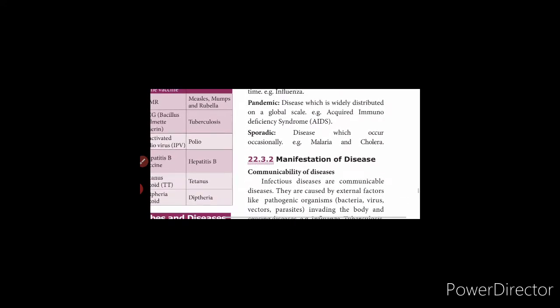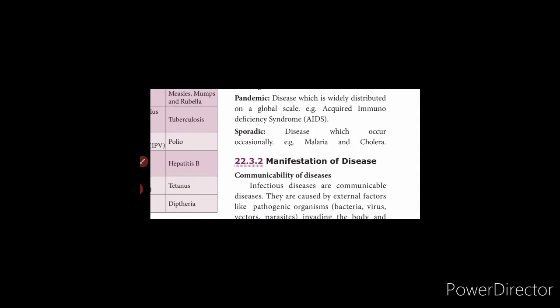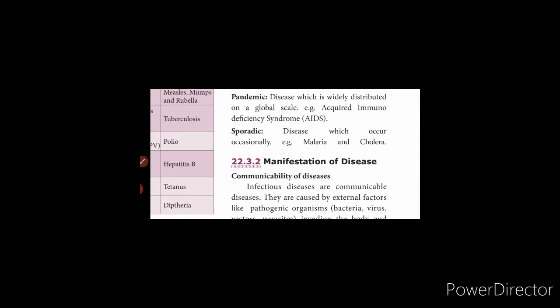Then pandemic. Pandemic disease is widely distributed on a global scale. The example given in the book is acquired immunodeficiency syndrome, that is AIDS. But now you can write the example COVID-19 also, because this is the pandemic disease we are facing. COVID-19 is the name of the disease and the virus which causes the disease is coronavirus. You can write that also as an example. Why is it called a pandemic disease? Because it is getting transmitted from world to world.